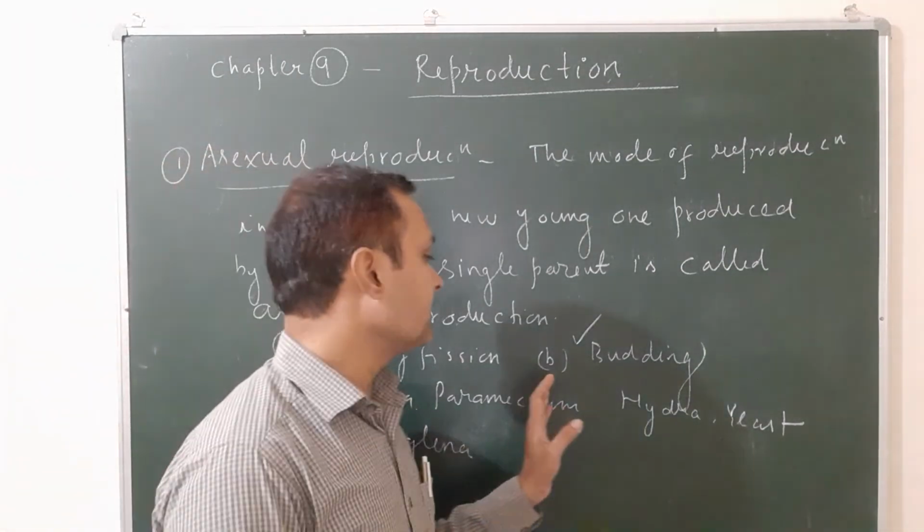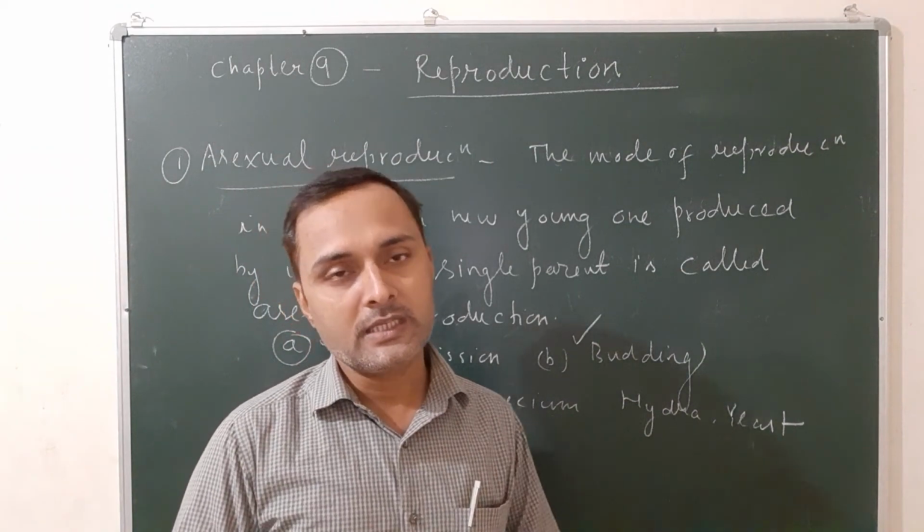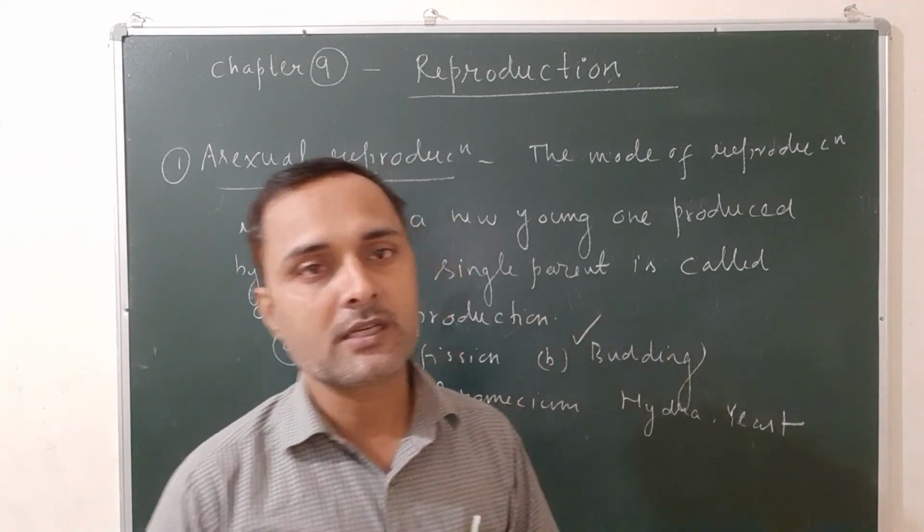So this is all about the main types of asexual reproduction. In the next class we will discuss sexual reproduction.